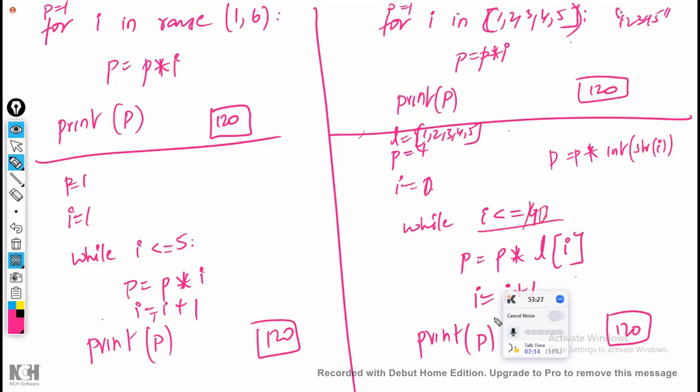Inside, you write if I is less than or equal to 5, break. This is common, but on this side you can write 150 also, and the answer will remain the same. Even 200, the answer will remain the same, because it will break in between only. It will not execute 200 times. Infinite programs you can write if you use break, and the answer will remain the same.